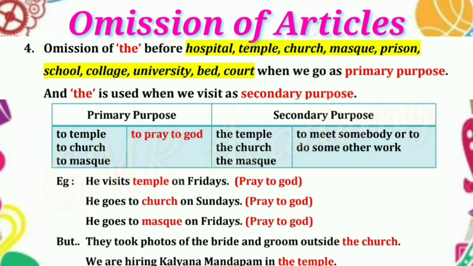Examples: he visits temple on Fridays. So why he visits? Because to pray to God. So no article: temple. He goes to church on Sundays. Why? Because to pray to God. He goes to mosque on Fridays. Why? Because to pray to God. This is primary purpose. No article is used.